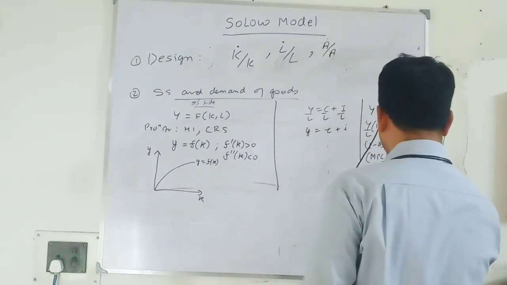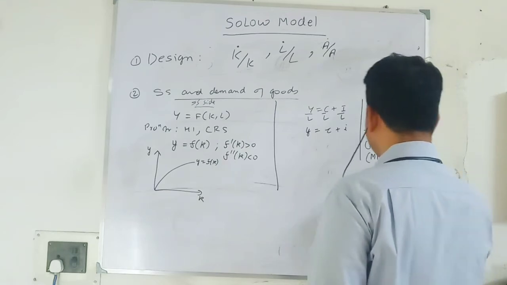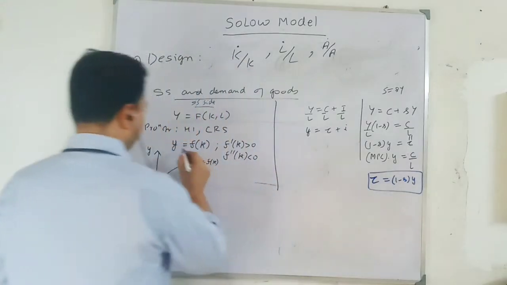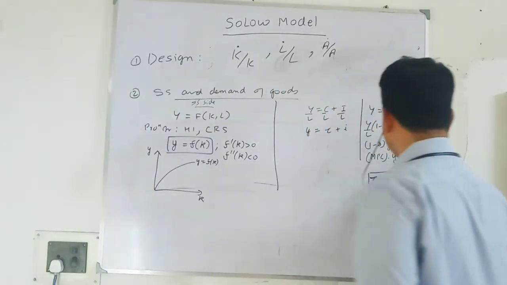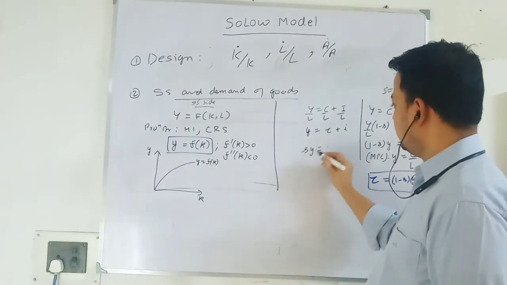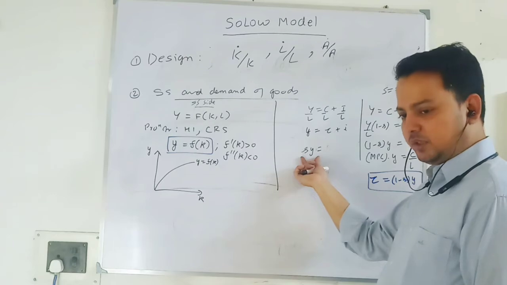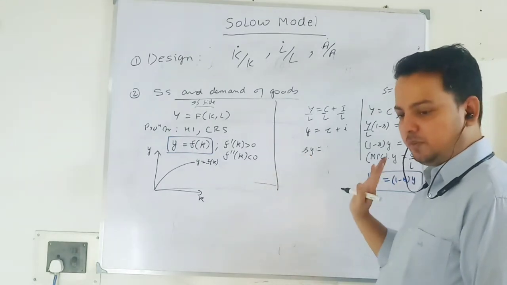Consumption per worker is equal to 1 minus s times Y. Remember this equation. Now I substitute this equation here, and I get saving per worker. Saving propensity times output per worker is your saving per worker.